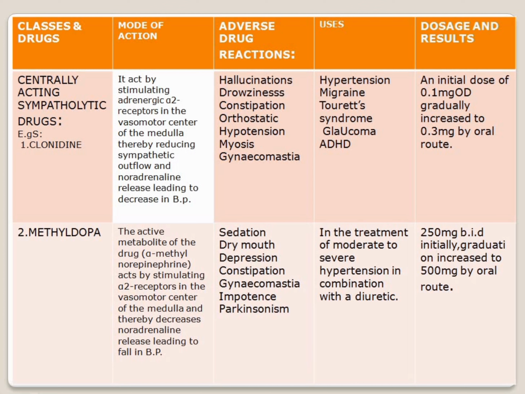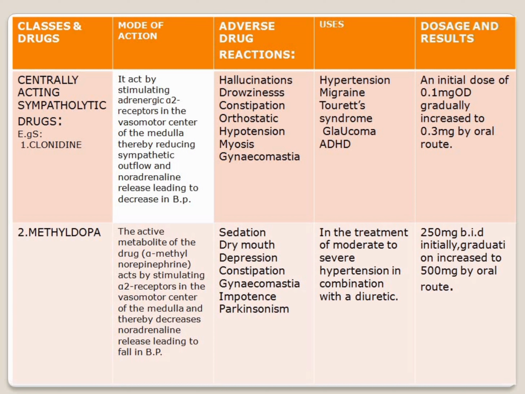Next here, hallucination means an experience involving the apparent perception of something not present. If there is nothing, but they feel there is something, that is called hallucination. Next one, drowsiness means sleepiness. Constipation: a person who passes fewer than three bowel movements a week, or has difficult bowel movements, that is called constipation.